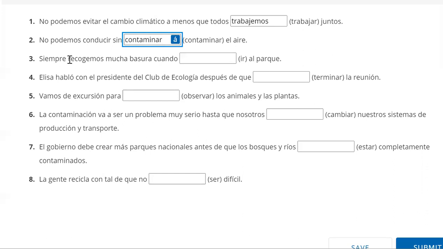All right. Siempre recogemos mucha basura cuando. So we're picking up lots of trash when we go to the park. Now, if this when we go to the park is something that hasn't happened yet, we're using nosotros actually here, and we would use vayamos if this action hasn't happened yet. But let's look more at the context. Siempre recogemos. So we always pick up lots of garbage when we go. So this is something that happens regularly, not something that's just happening once.